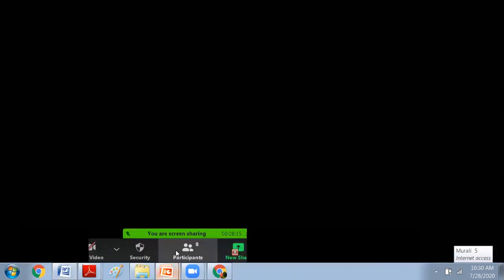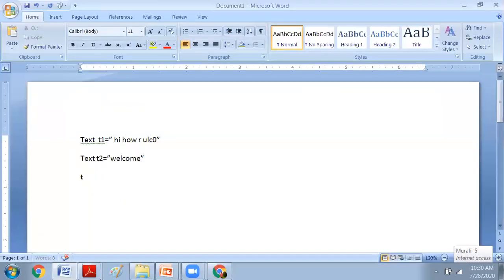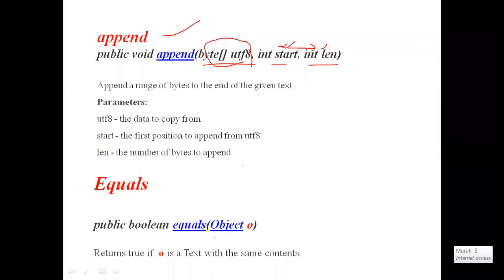To compare two text objects, we use this equals. T1 dot equals of T2. If T1 is equal to T2, it will return true. Otherwise, it will return false. Equals is used to verify whether the two text objects are exactly the same or not.